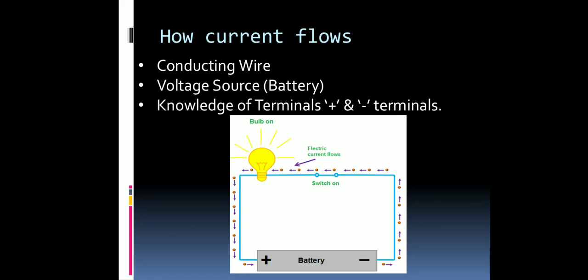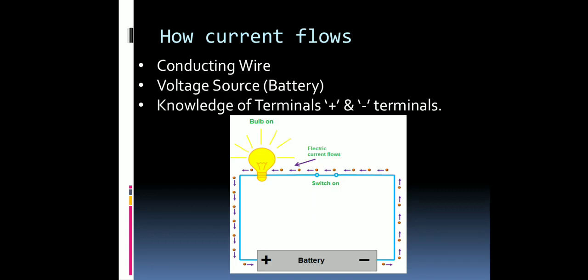This is the kind of arrangement you can make at your home, and you can clearly see how current flows in it. Switch on, switch off, you can test it. In place of this, you can use different materials also. You might have performed this in the previous classes, but you can check the conductivity of different materials. This would work as an electric tester also.